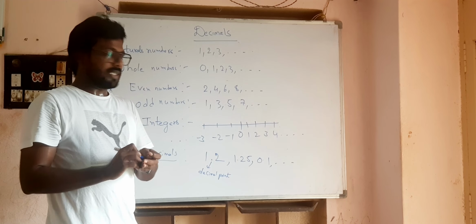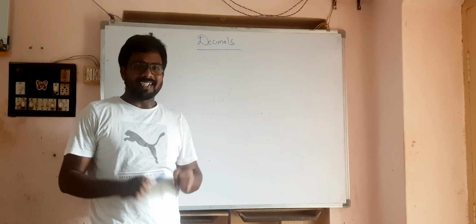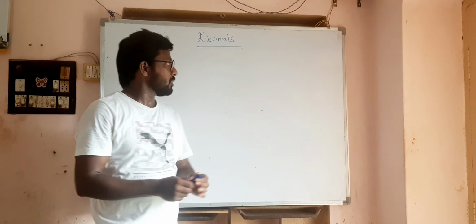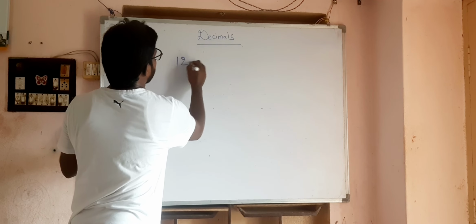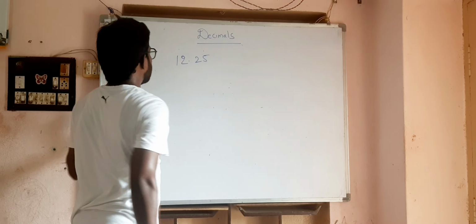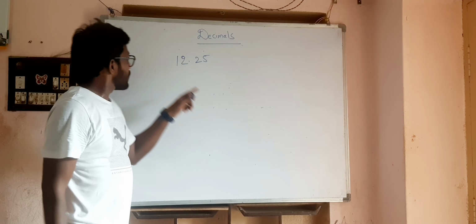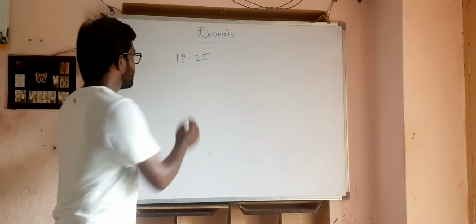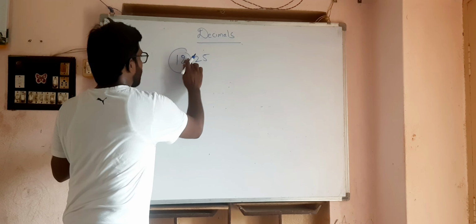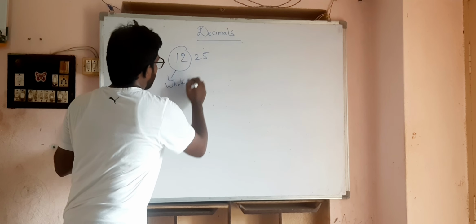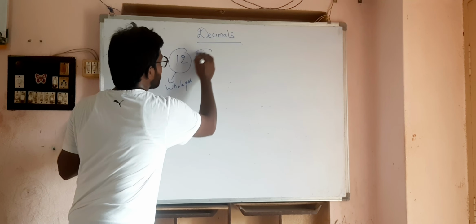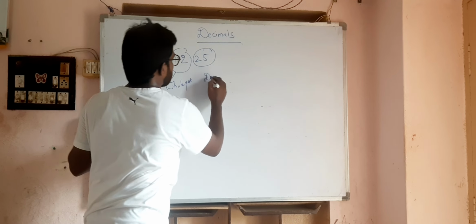Okay, the decimal number. For example, take the decimal number 12.25. This is a decimal number having two parts. This is the whole part, and this is the decimal part.